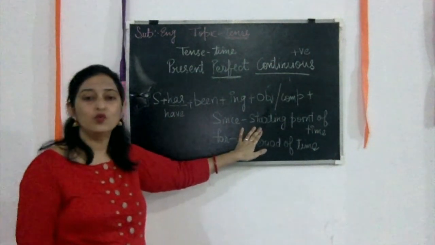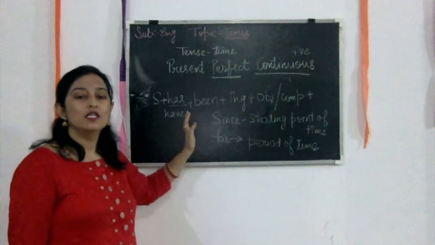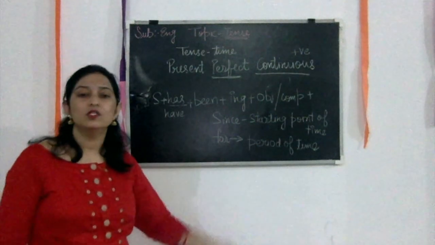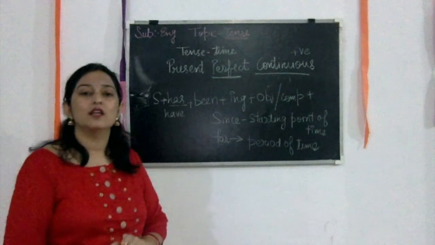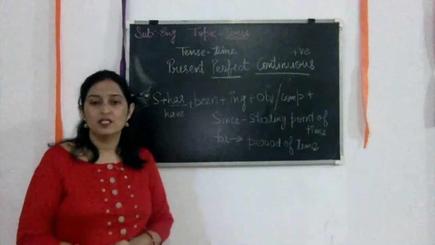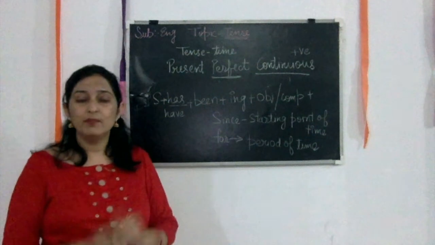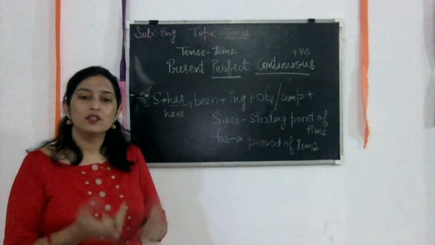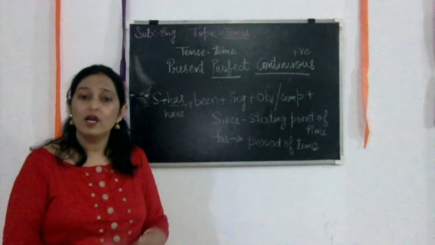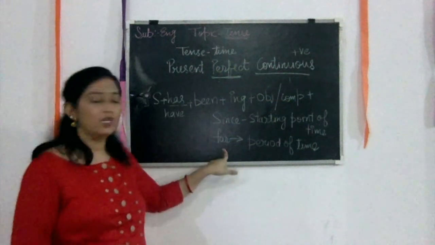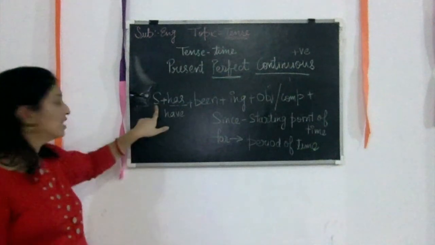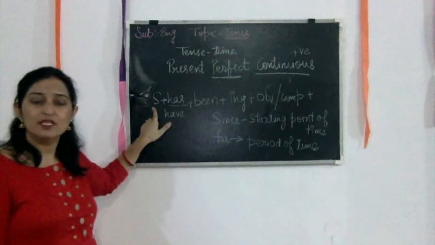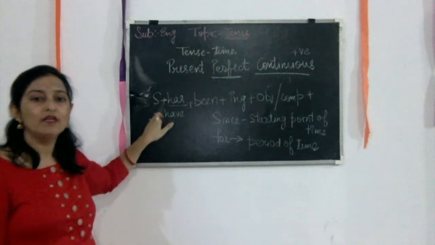So look, since and for are very easy to use. If you are using the starting point of time when the work started, you use since. And if you are mentioning the period of time, 2 hours, 2 months, 1 week, 1 year, then you use for. So you can make your own sentences very easily by selecting your subject. As per the subject, you use has or have, as we did earlier in the present perfect.